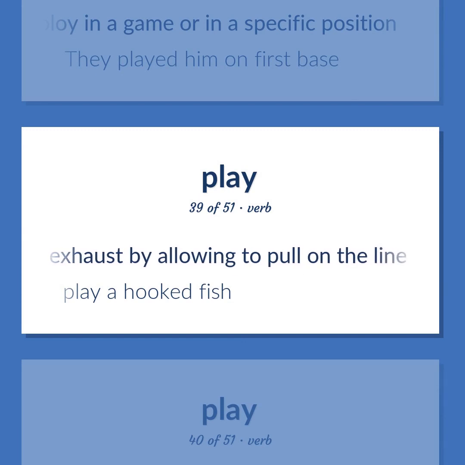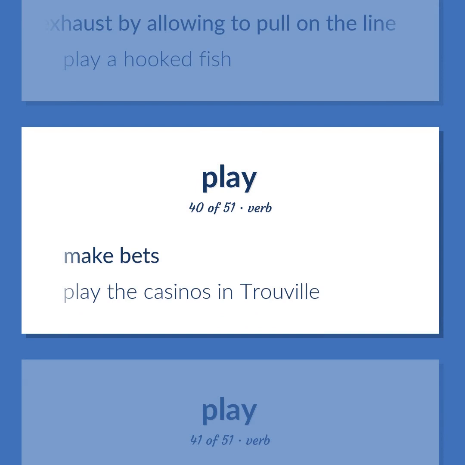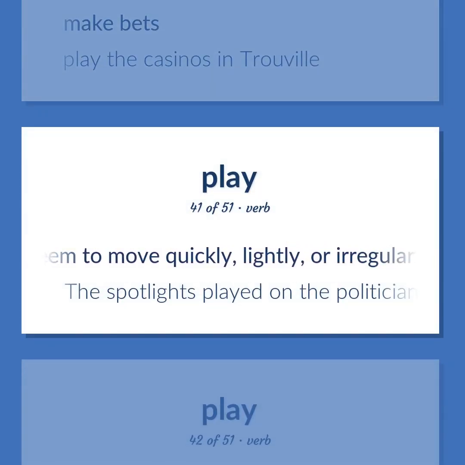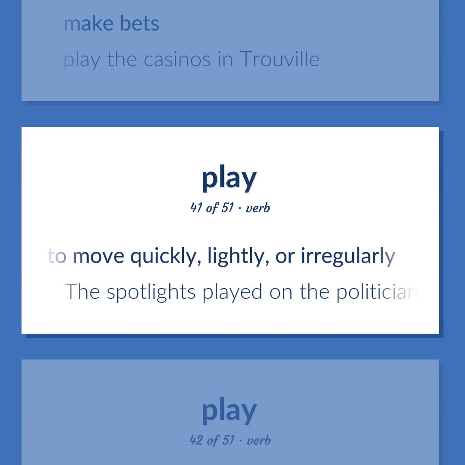Exhaust by allowing to pull on the line. Play a hooked fish. Make bets. Play the casinos in Trouville. Move or seem to move quickly, lightly, or irregularly. The spotlights played on the politicians.